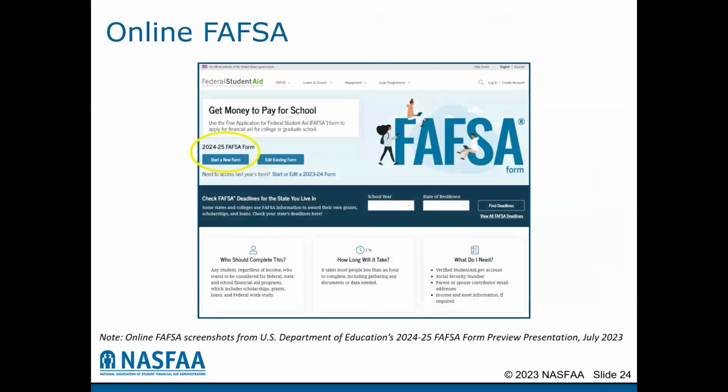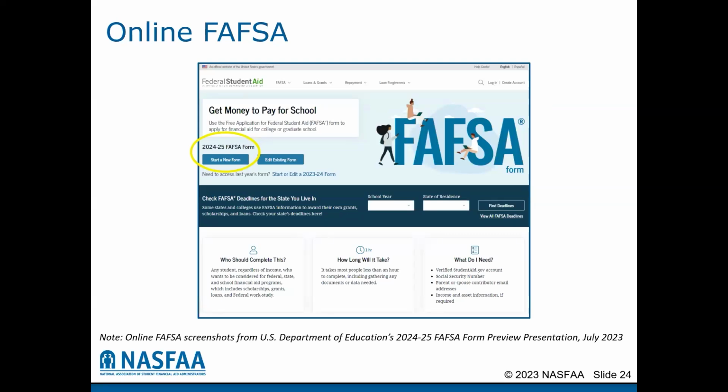The online FAFSA can be found at studentaid.gov. From the home page, the FAFSA application can be accessed through the FAFSA Form tab. Select Complete the FAFSA form from the drop-down menu. Please note that there are often two available FAFSA forms to complete. One for the current school year and one for the upcoming school year. It is important to note that you must select the correct school year when starting the FAFSA form.